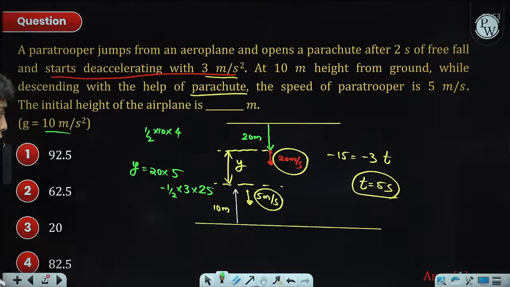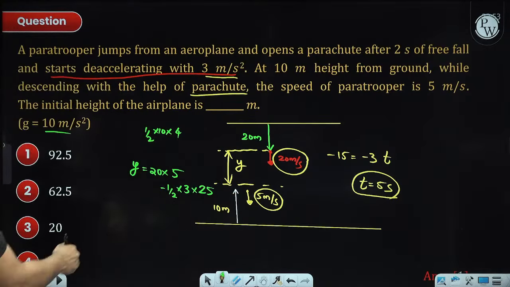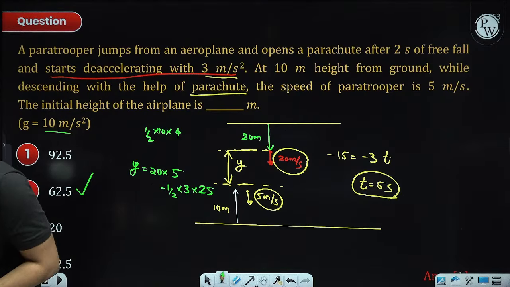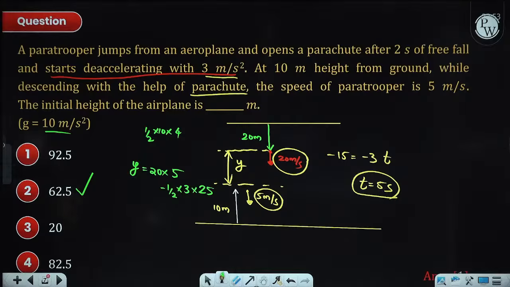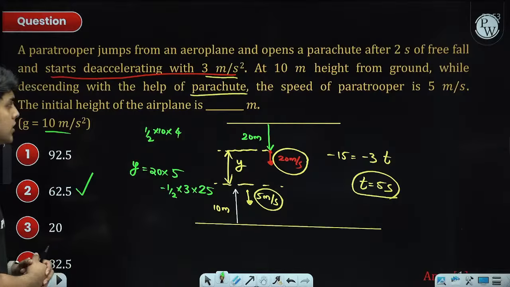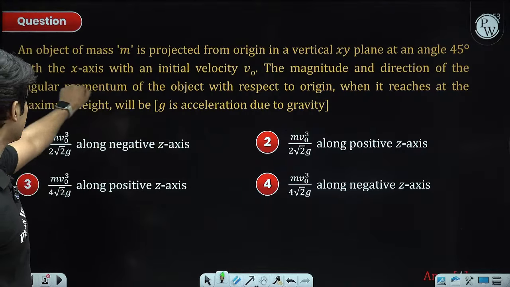Okay, and once you solve this, y plus 20 plus 10 will give you the answer as 62.5. You guys can fully solve the questions after the session, maybe tomorrow. Just to save on time, I am not doing the calculations fully.